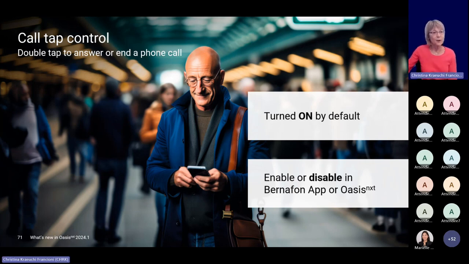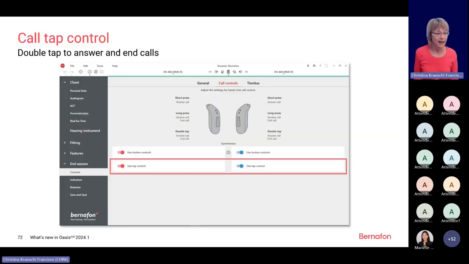We have seen that you can activate the option in the app, but it's also possible in the end screen session that the hearing aid user can activate it in the software. So use tap control as a default, it's always on.